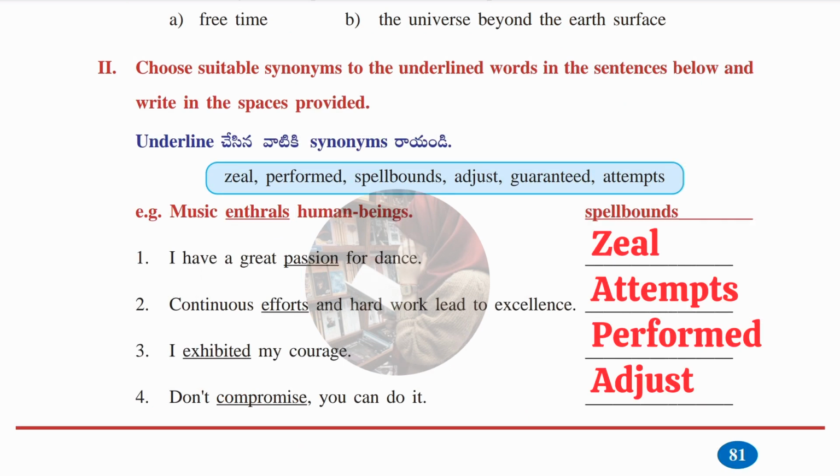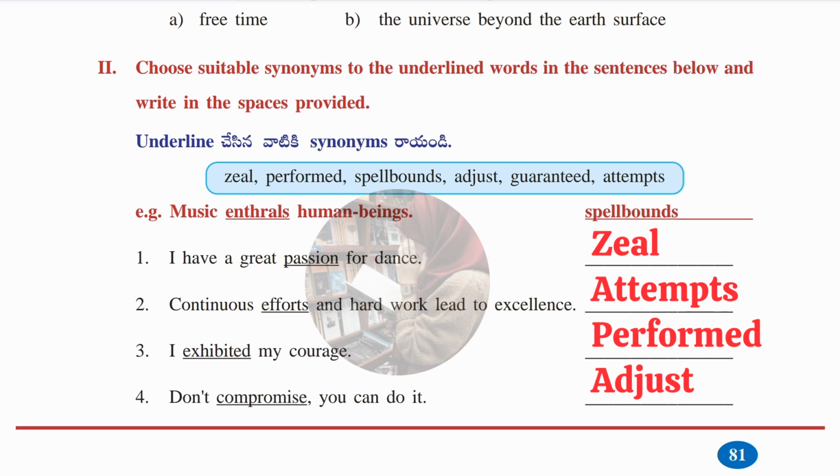Okay, here choose suitable synonyms to the underlined words in the sentence below and write it in the space provided. So here some sentences are given. From each sentence there is one underlined word. So we have to check out the meaning of that particular word from the hints given. Okay, one is done for us. Let's see the second one.